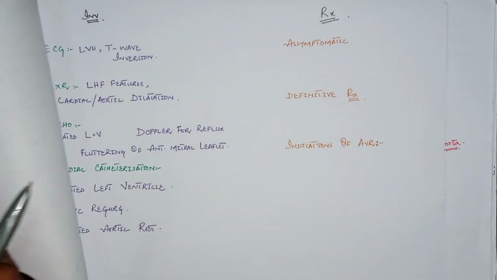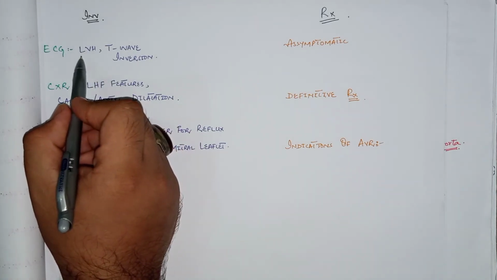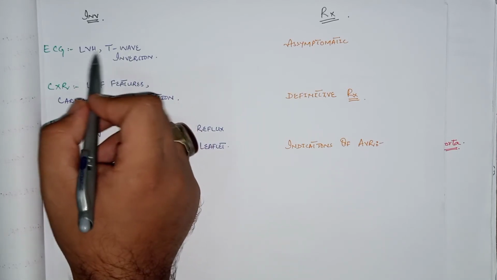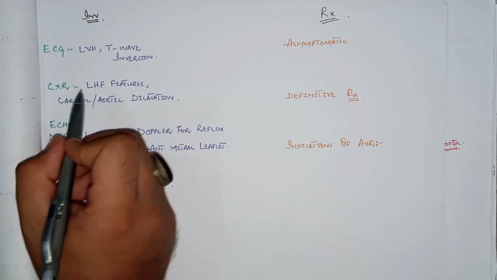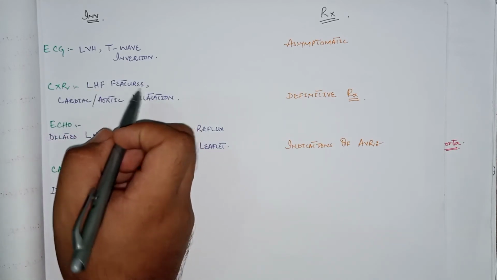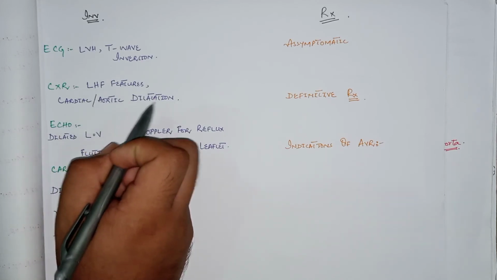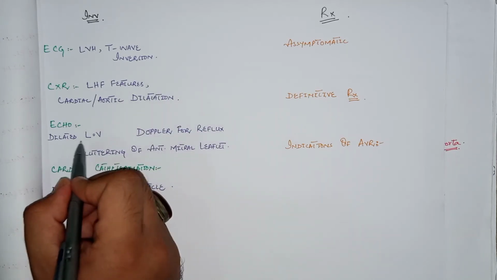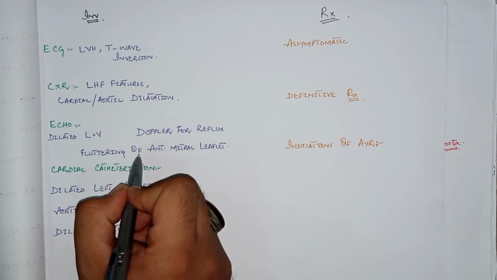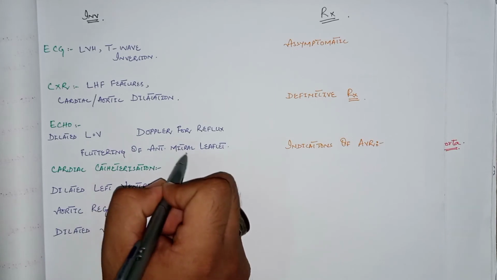Now come to its investigation. ECG is non-specific, which may show left ventricular hypertrophy, and because of ischemia, T wave inversion can be seen in the ECG. In the chest X-ray, there may be left heart failure features like pulmonary congestion. There may also be cardiac or aortic dilatation because of high systolic blood pressure. Echo shows a dilated left ventricle and fluttering of the anterior mitral leaflet because of the regurgitation of blood. Due to the same reason we have discussed the murmur, which is the Austin Flint murmur.